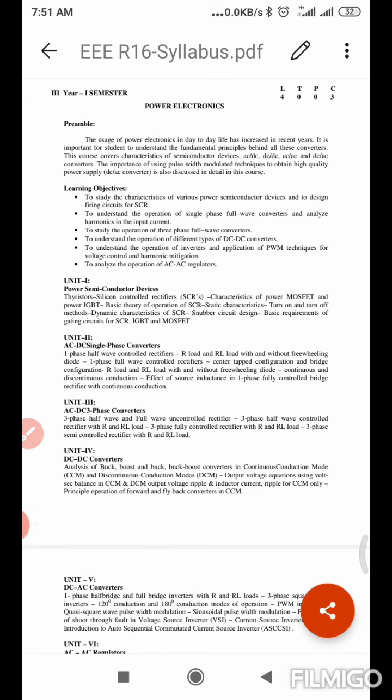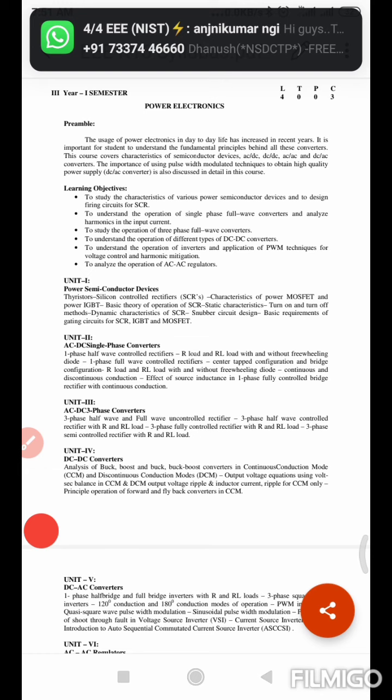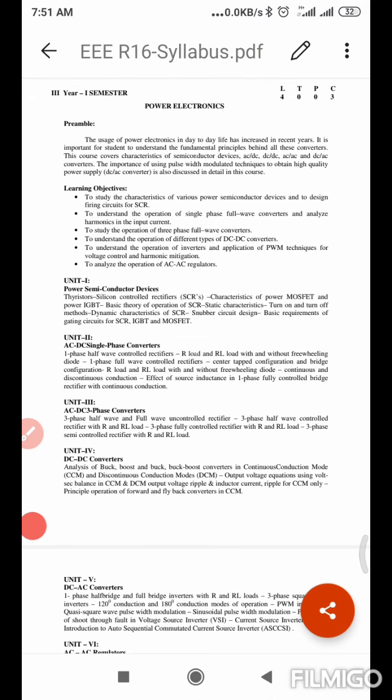Why? Because all the basic operations are explained in unit 1. That means how the SCR is operated, how the SCR is triggered, and how the SCR is turned off. All these topics are discussed in unit 1, but if you are not able to see unit 1, then you are not able to understand unit 2. So I request all the students, please try to follow all the videos.